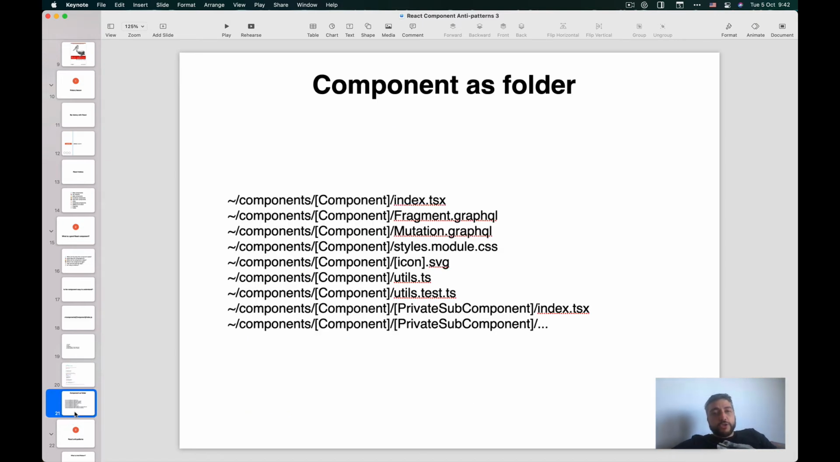I also, as I mentioned, use the component as a folder structure. The way I use that is I use my components as containers. I keep their GraphQL things inside. I keep the styles, I keep icons, I keep the utils, I put the tests here. A lot of times my components have private subcomponents, but the only thing I consider public here is the component itself.